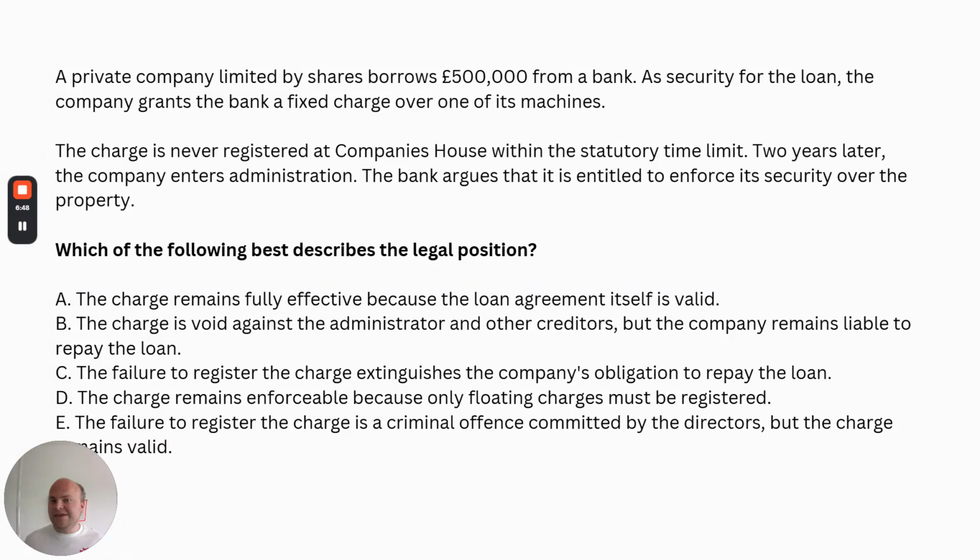To remedy that, so to mitigate against that risk, the lender takes security so that if the company does go into insolvency, the lender can act. They can enforce their security, so they can basically sell their asset and recoup the proceeds, or if it comes down to a liquidation, they may be higher in the order of priority than creditors who don't have security, and that means that the chances of them being repaid are more.